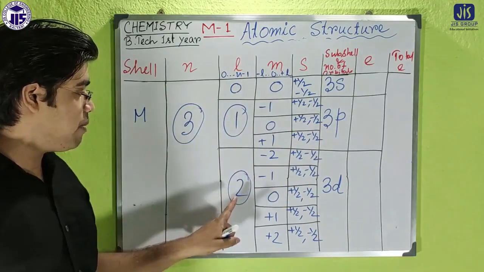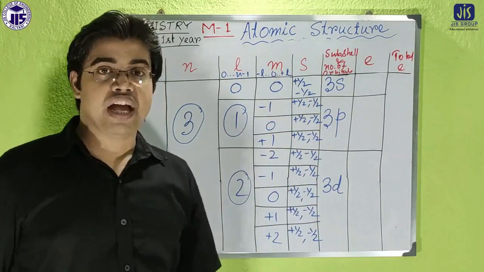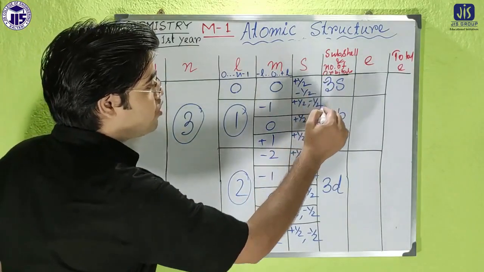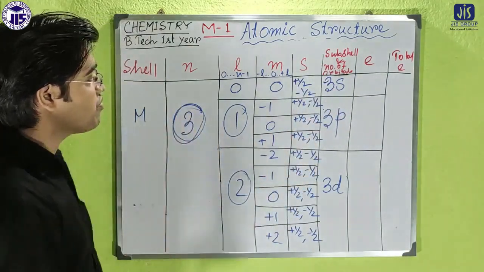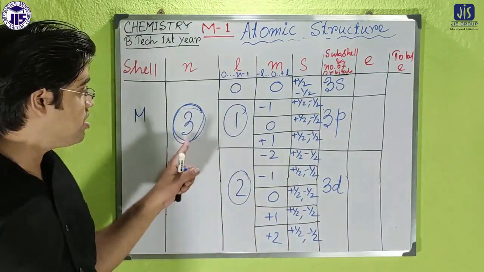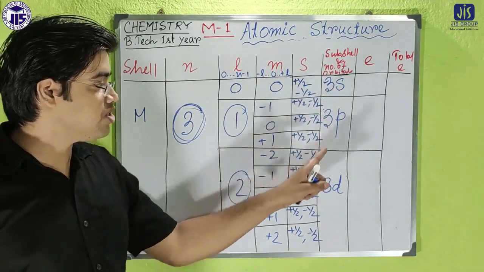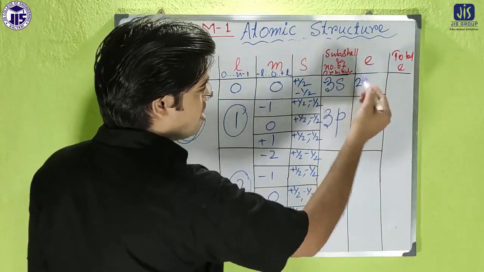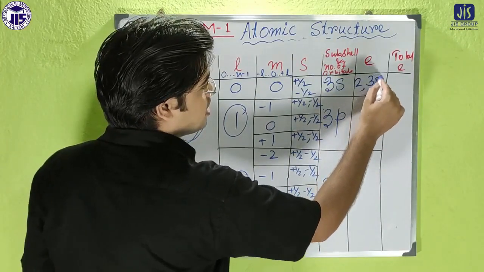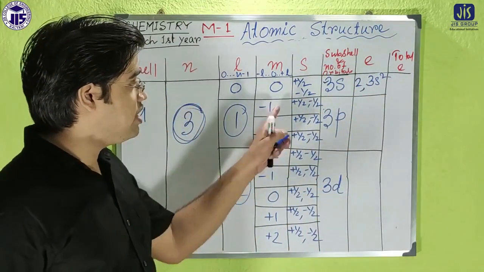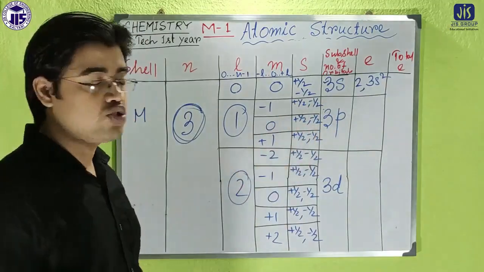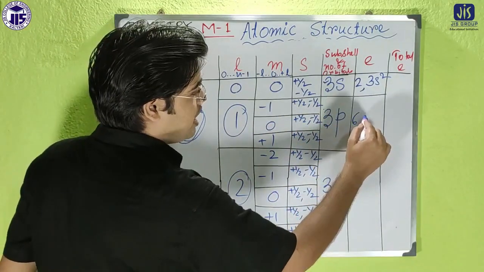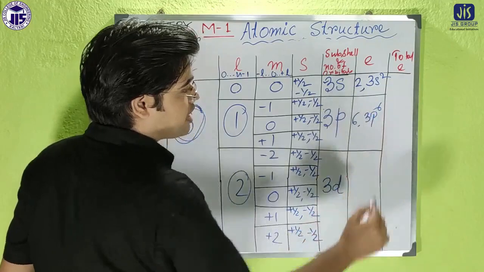For azimuthal quantum number 2, it will be the d. And how will we write down 3? The 3 comes from the principal quantum number. If here it is 3, then obviously it will be 3s, 3p and 3d. Now count the electrons. Here, like the previous case, 3s has 2, no problem. For 3p, 1, 2, 3, 4, 5, 6, so you can write down 6.